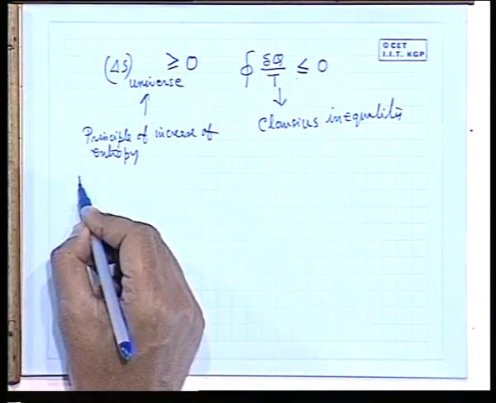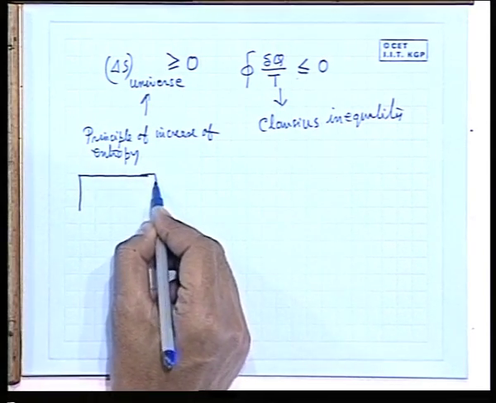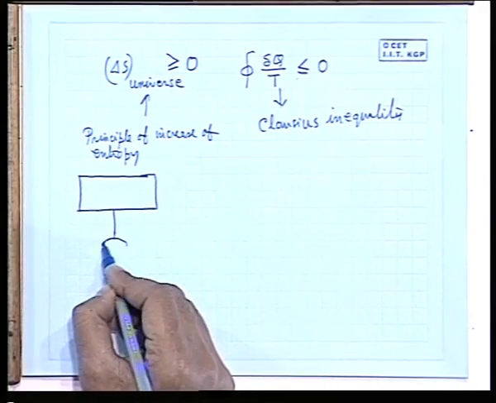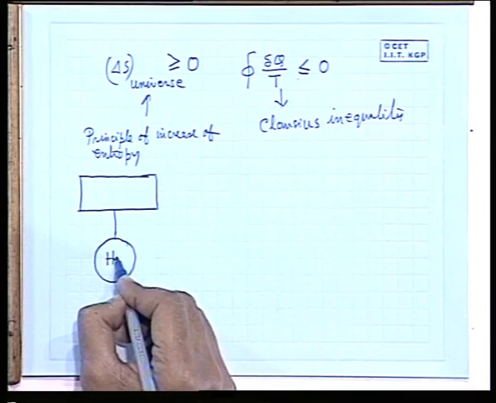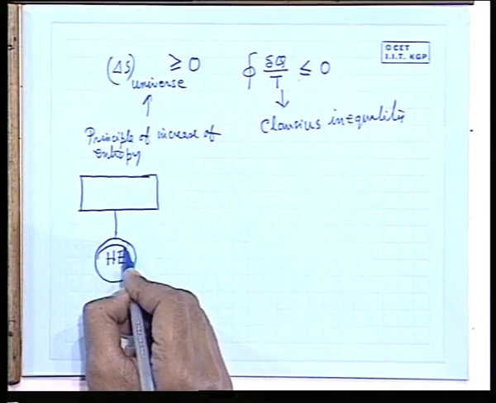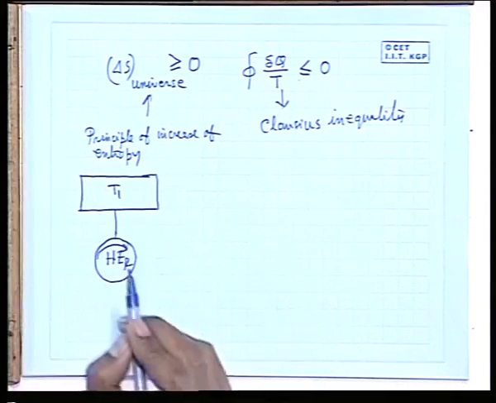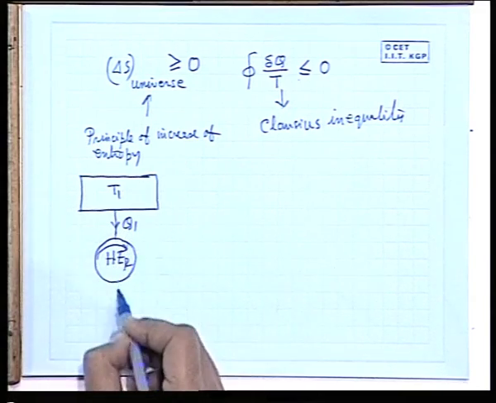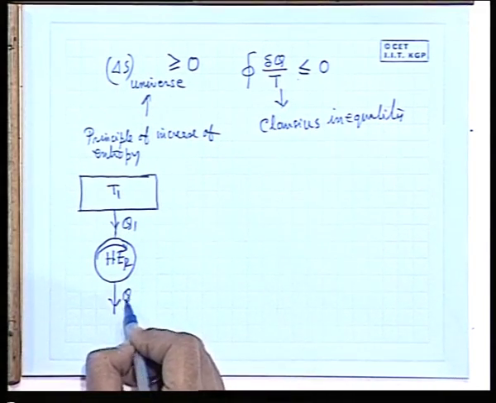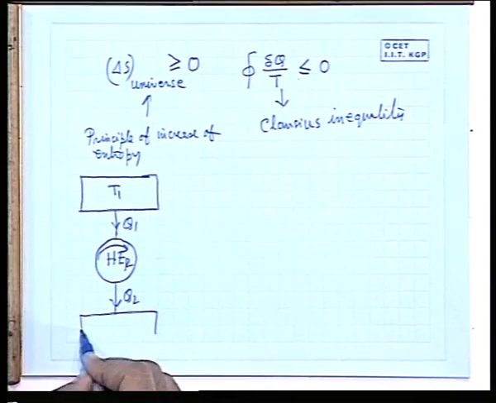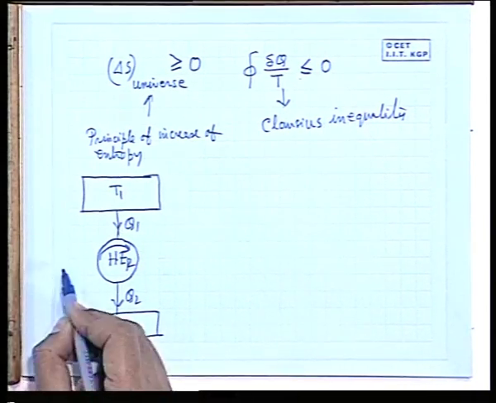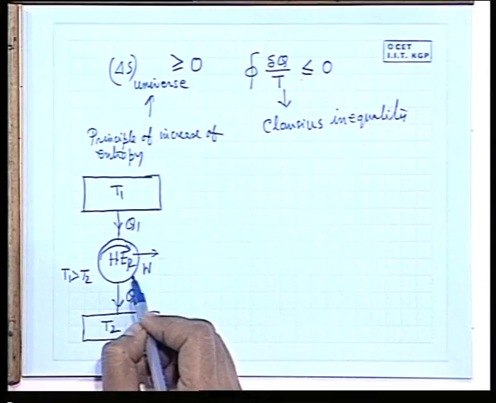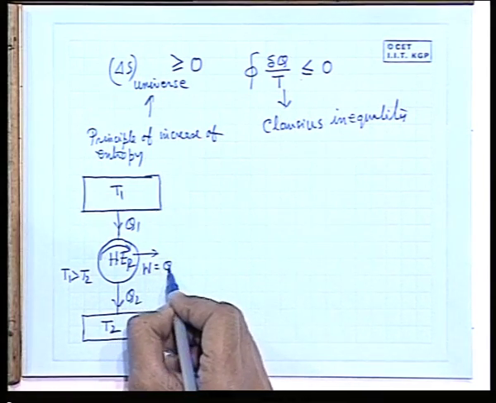Now, let us understand this to make our concept very clear. Let us consider a reversible heat engine. Let us consider a thermal reservoir at high temperature T1, which gives heat Q1, and the engine continuously rejects the amount Q2 to a thermal reservoir at T2, and T1 is greater than T2. It respects the first law and the second law, so W is Q1 minus Q2.